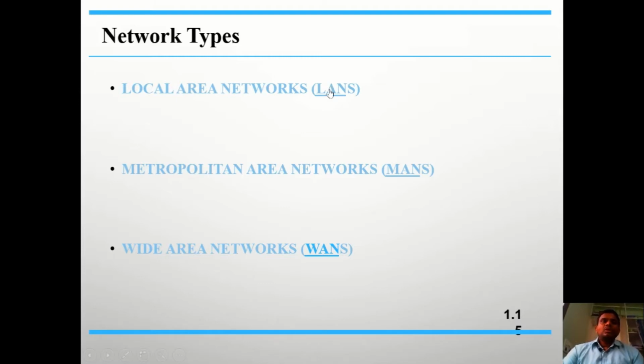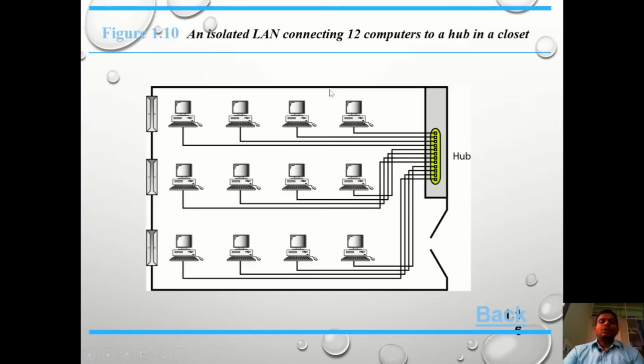In a local area network, each and every node is connected to a switching device, which is known as either a router or a LAN switch. With the help of this LAN switch, each device can communicate with another node. For example, here we can observe a sample structure for a local area network.